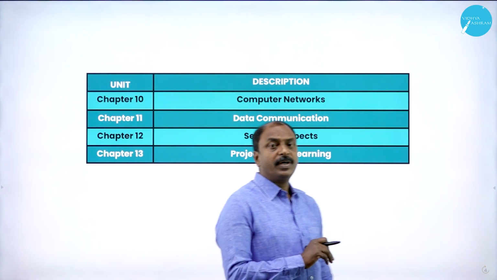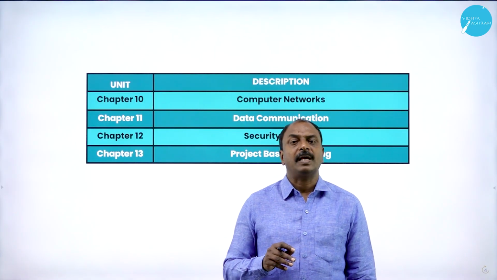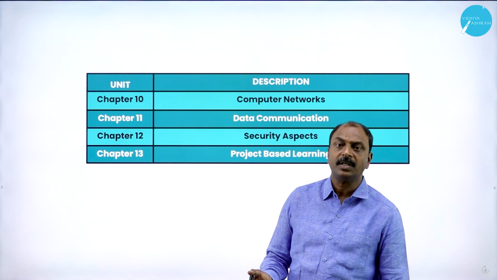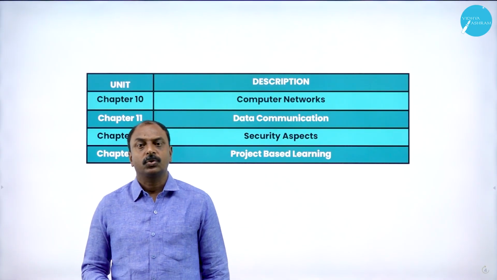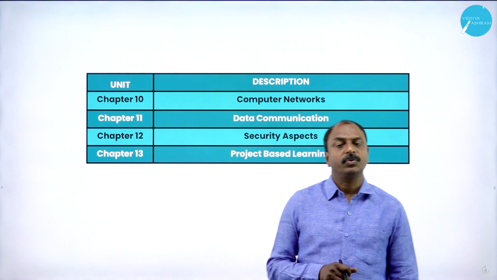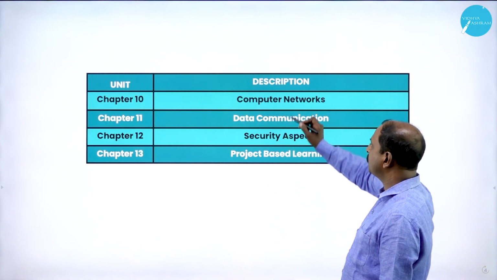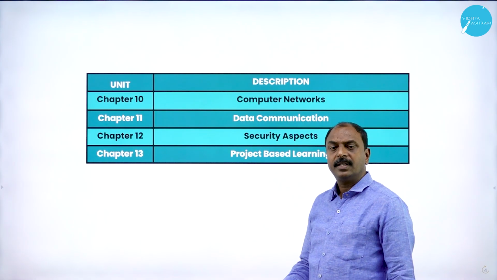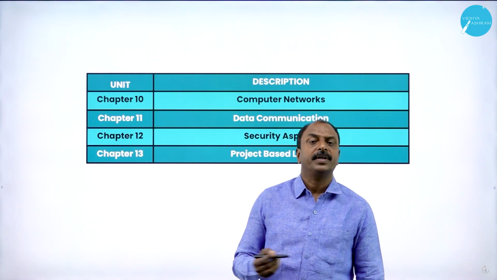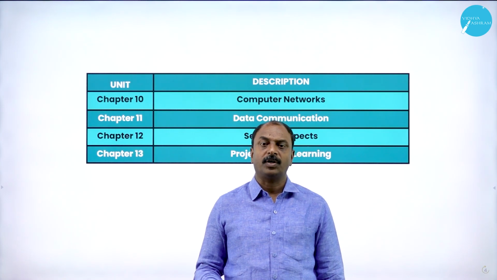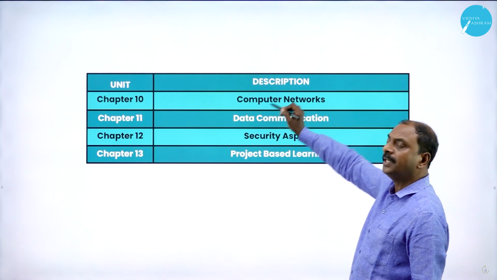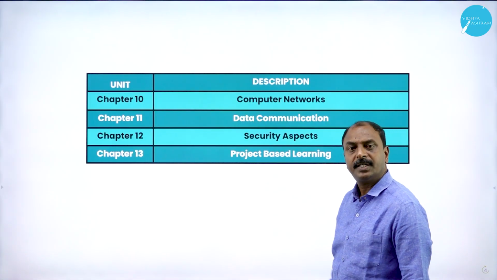Apart from that, we are going to learn the different types of connectivity cables. As we said, in a computer network we have to connect two computers through a physical medium, that is cables or wires. So in this chapter, we are going to learn the different types of cables available for connecting different computers together in the form of a network. We are going to learn the entire concept in detail in chapter number 10.